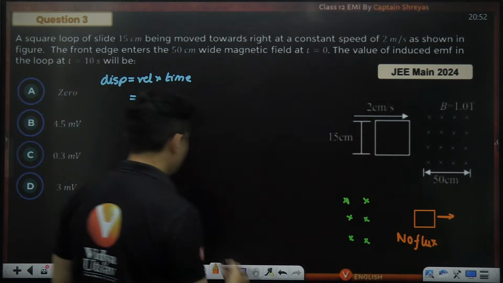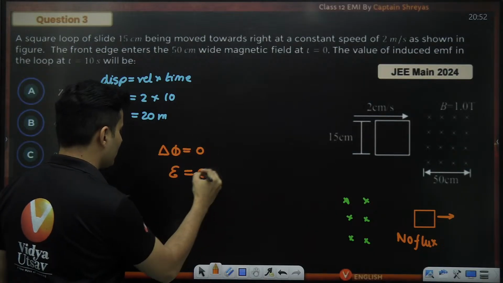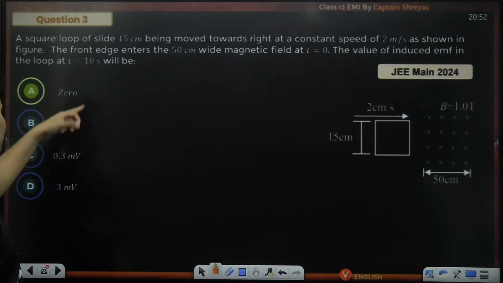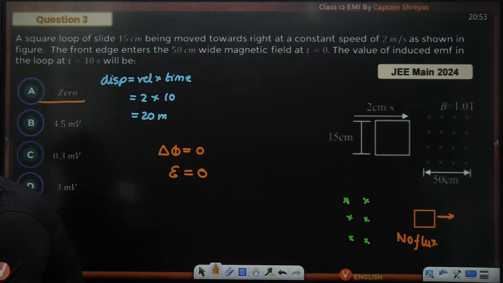So if there is no flux, the change in the flux is also zero. The EMF induced is also zero. So hence the answer will be also a big fat zero. Is that absolutely clear, my dear kids? Yeah.